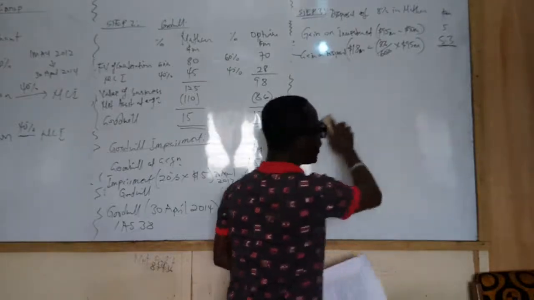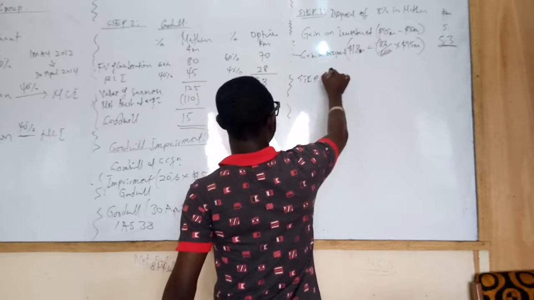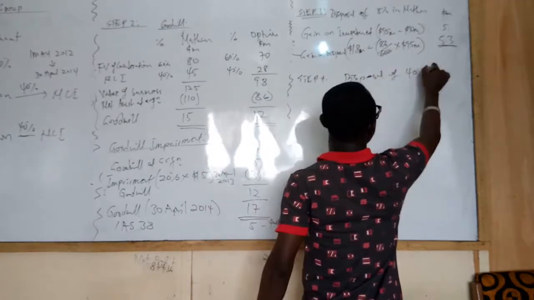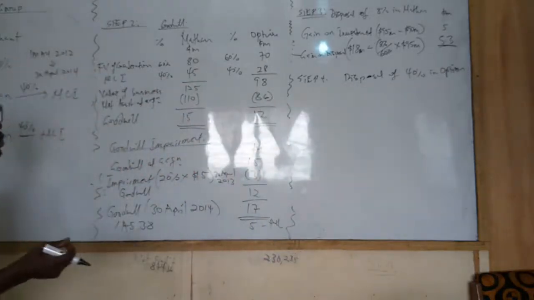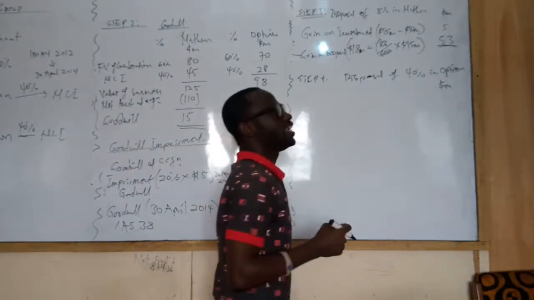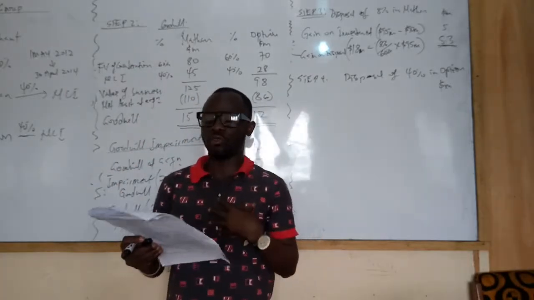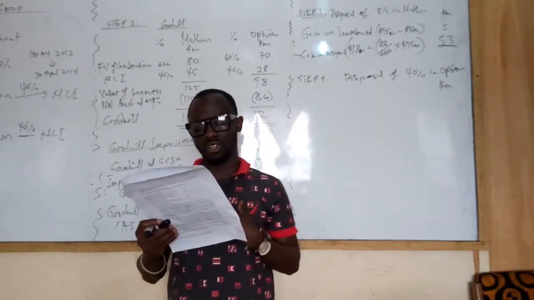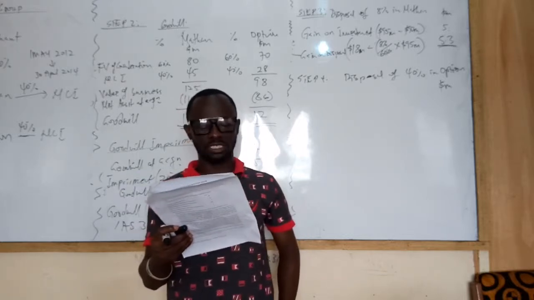The way we go about it, so disposal of Option. Step 4, or working four. Disposal of 40% in Option. So this is a change in ownership. Now, we are going to bring the fair value of the consideration we received. We are going to bring the NCI value that is also there. Then we are also going to bring the rest of our investment that is there.